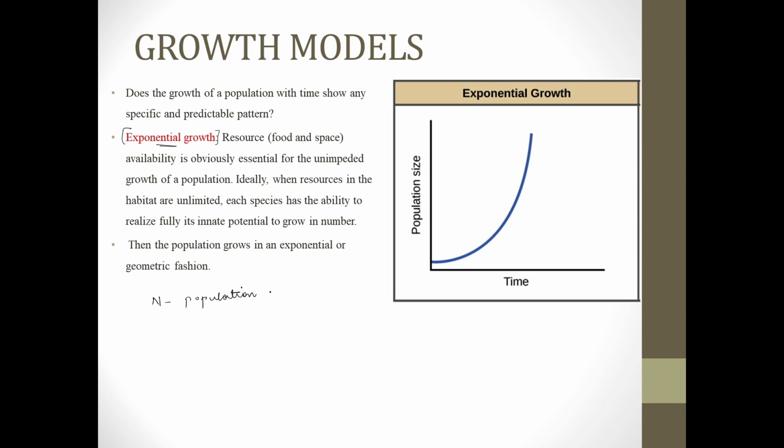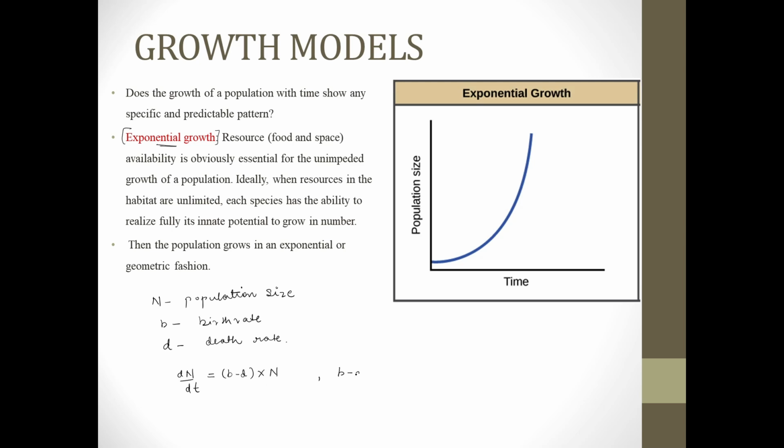If we say that N is the population size, b is the birth rate, and here we are talking about per capita birth, and d is the death rate, then the increase or decrease in a population over time will be dN upon dt, and this dN upon dt will be equal to (b minus d) times N, the population at the initial stage.